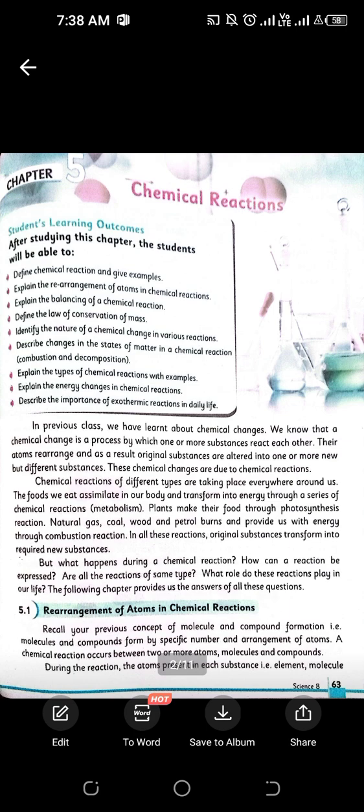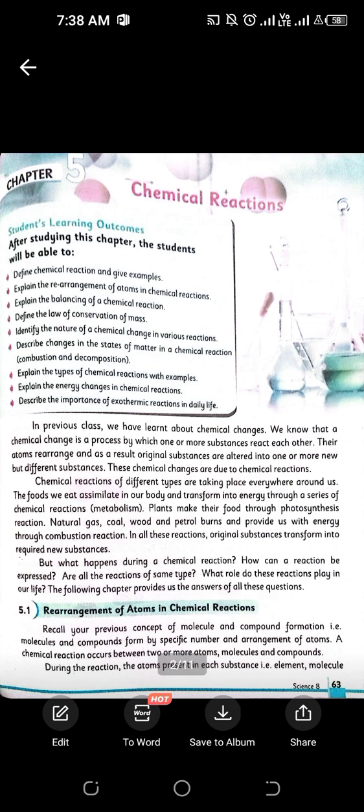Plants prepare their food through photosynthesis, that is a chemical reaction too. Natural gas, coal, wood and petrol burn and produce carbon dioxide, and the reaction with oxygen is a chemical reaction taking place in our surroundings.